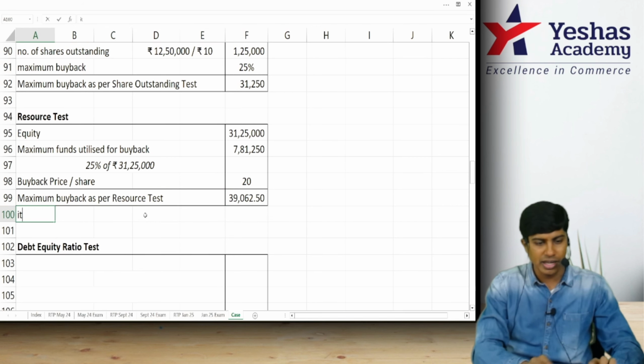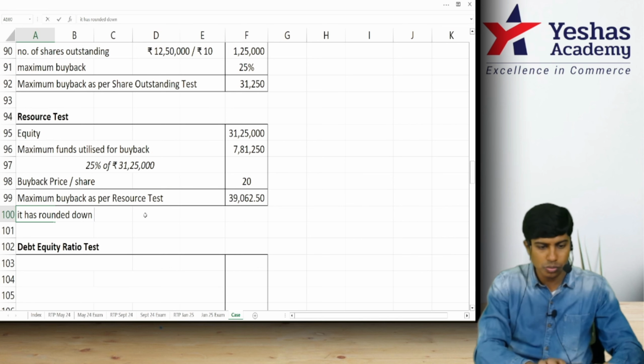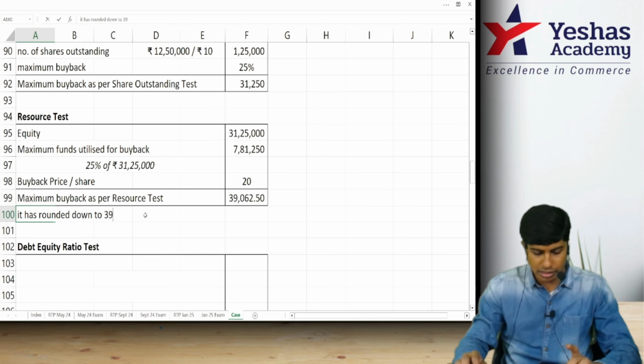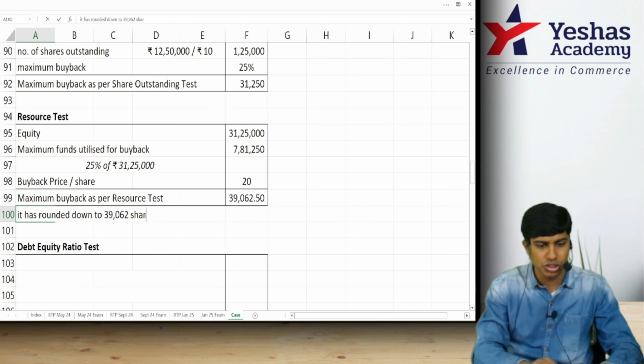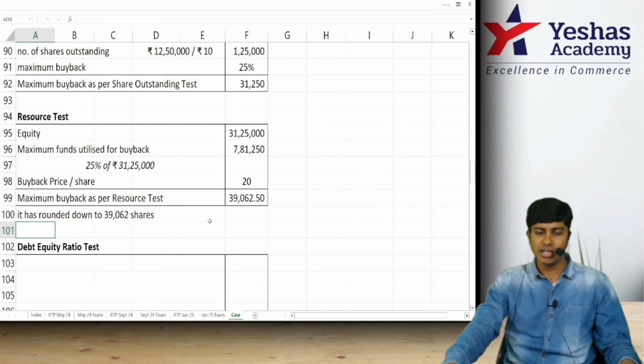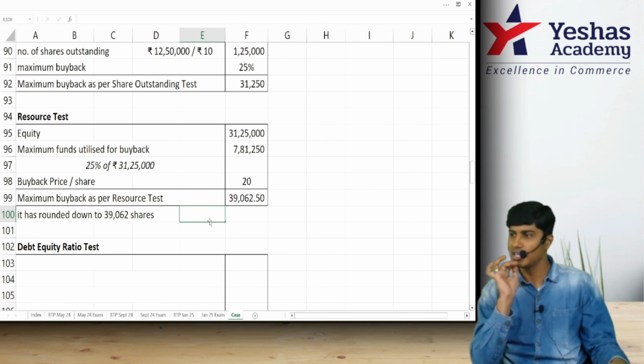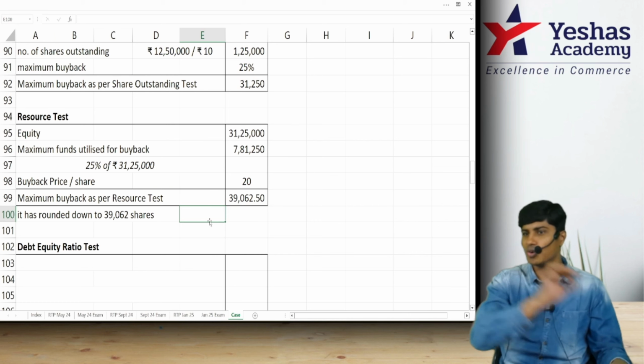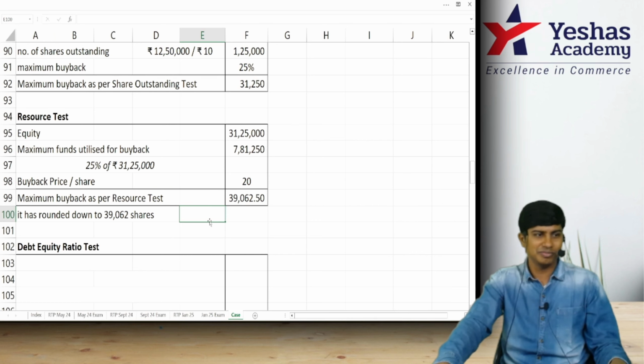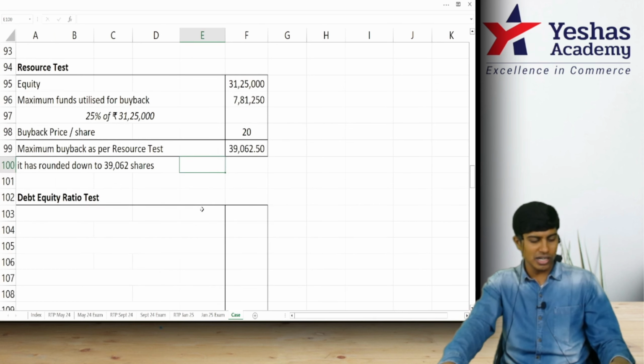Yeah, it has to be rounded down. 39,062 shares. Answer will be 39,062, not 39,063. Sometimes they put a nice biscuit by giving 39,062 and 63, don't select 63. They don't have to eat biscuit till next term of exam.